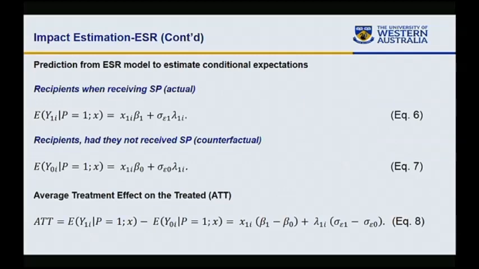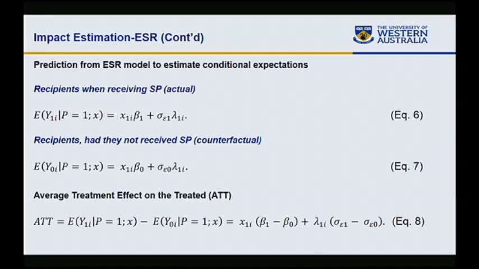When we predict this model to get the conditional expectation, we get the actual estimate, because these are the households that we have in our data set. So for example, what is the vulnerability or poverty of households who are receiving social protection? We can actually observe this because that's in our data set.